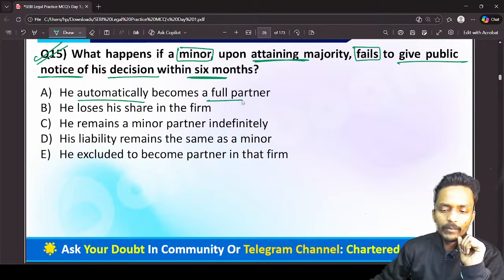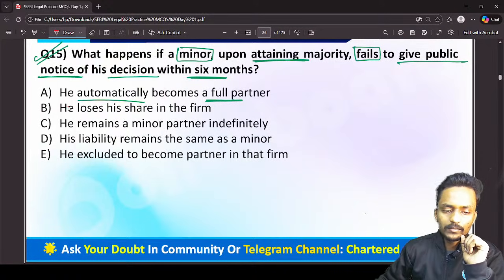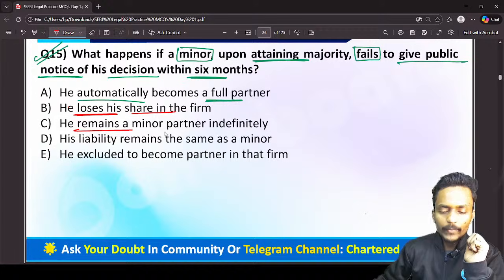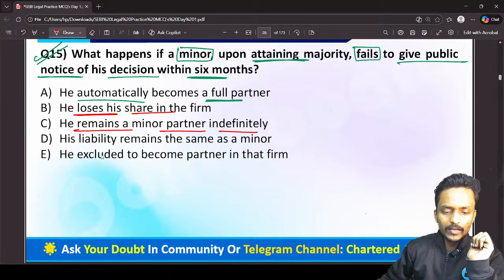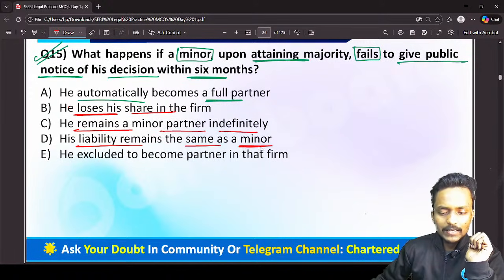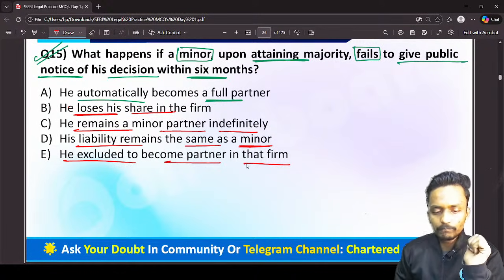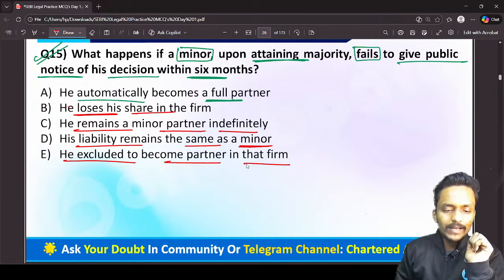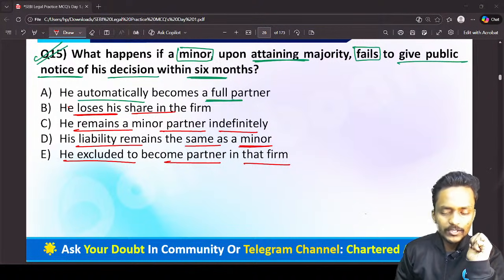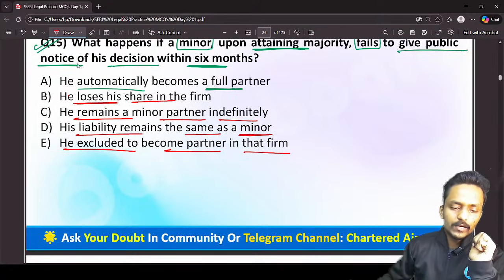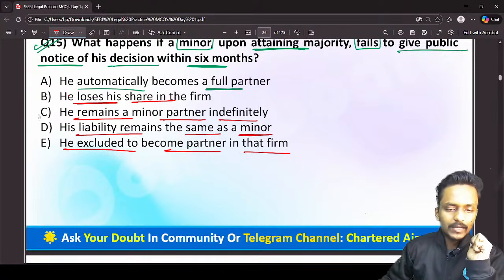He automatically becomes a full partner. The second is, he loses his share in the partnership firm. He remains a minor partner indefinitely. His liability remains the same as a minor, and he is excluded from becoming a partner in that partnership firm. Yes, what exactly is the correct answer to this particular question? Please let me know in the chat box. Yes, so what is the correct answer? Right now we have the correct answer, that is he automatically becomes a full partner.